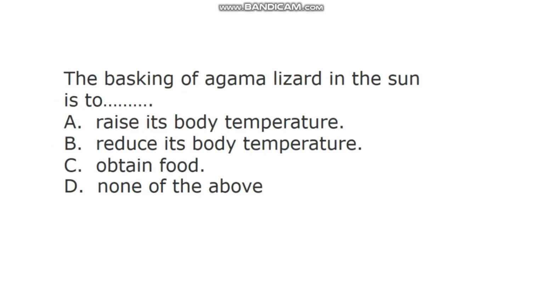The next question says, the basking of a gamma lizard in the sun is to dash. A. Raise its body temperature, B. Reduce its body temperature, C. Obtain food, D. None of the above. In this question, the correct answer is A. Raise its body temperature. Research has shown that a gamma lizard basks in the sun to raise the temperature of its body so that it will become active.